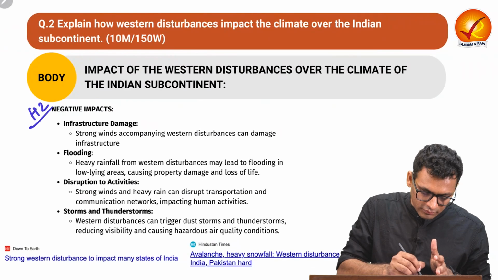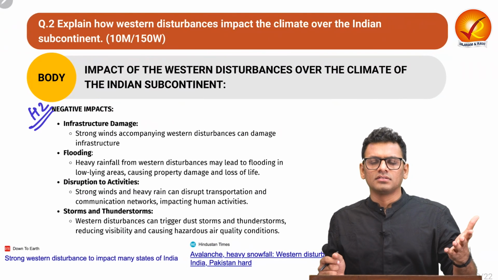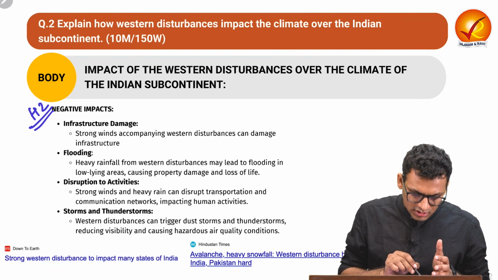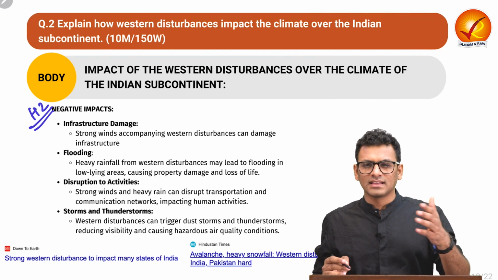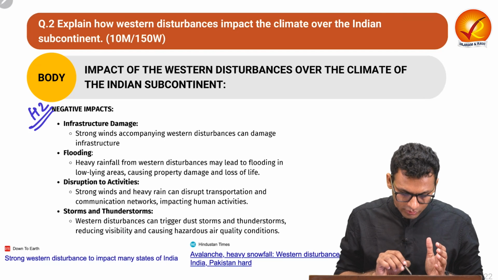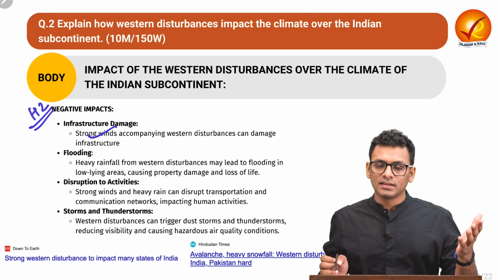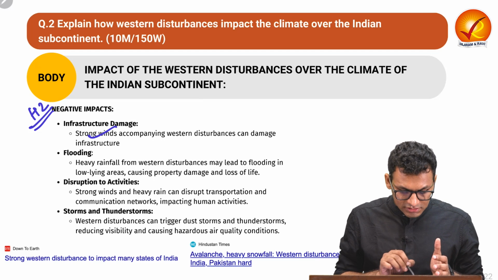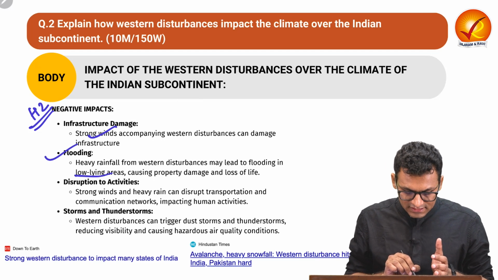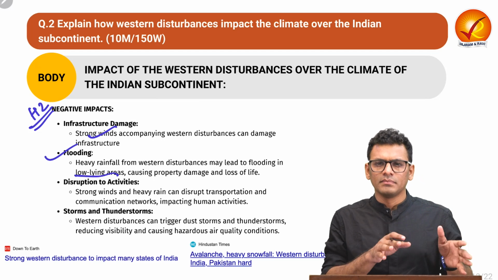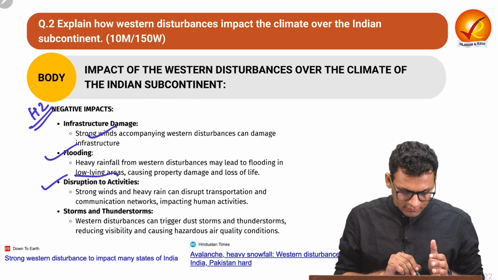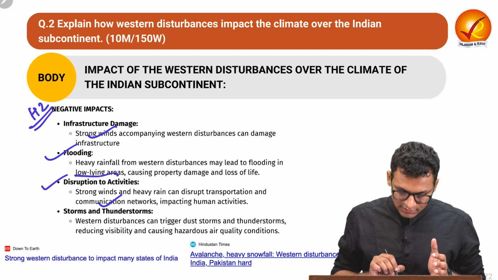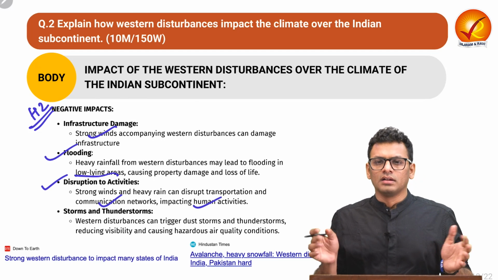In the heading 2, where you have to delve further, talk about the negative impacts, as you have to balance the answer. Over here you can talk about the first point as infrastructural damage. We have seen how strong winds accompanying the western disturbances can impact the infrastructure. It can also lead to flooding, where we have seen low-lying areas becoming the victim of the same. We have also seen how it disrupts activity, communication networks, and impacts human day-to-day life.